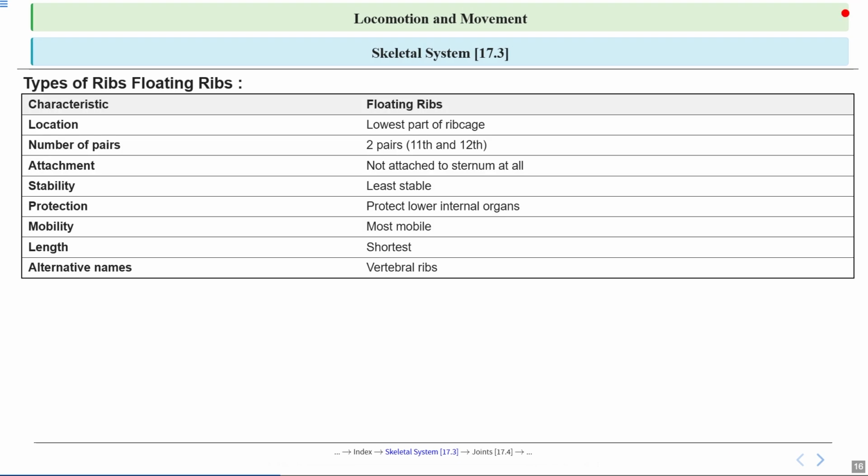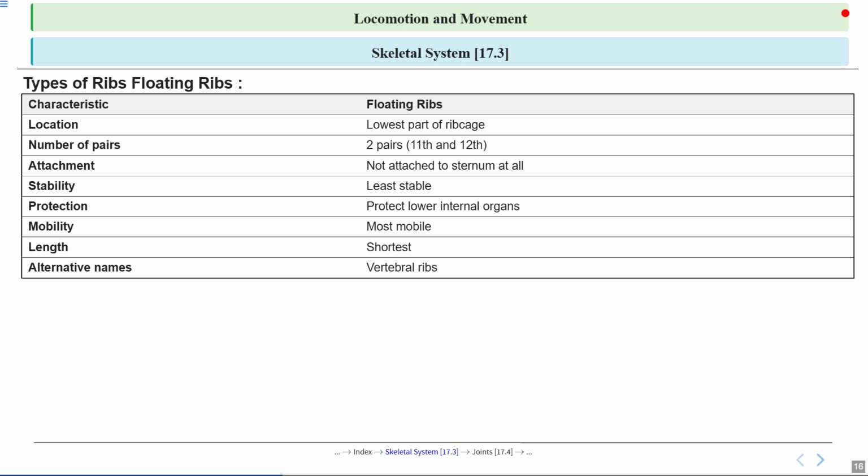Let's focus on floating ribs. Floating ribs, which are the last 2 pairs of ribs, the 11th and 12th, located at the bottom of your rib cage, are called that because they don't attach to your breastbone at all. Unlike the other ribs that form a solid cage, these are shorter, less stable, and more mobile, with the front end simply ending in the muscles of your abdominal wall.